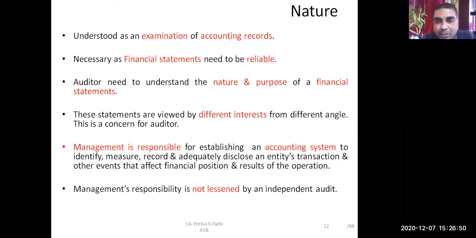and management is also responsible for establishing an accounting system to identify, measure, record, and adequately disclose the entity's transactions and other events that affect the financial position and results of operations. So management is responsible for identifying a transaction. Suppose a sale has happened, but it has not been accounted. That is a failure of the management. A transaction has happened, but the management system has not identified it.